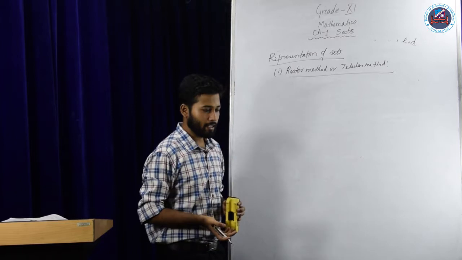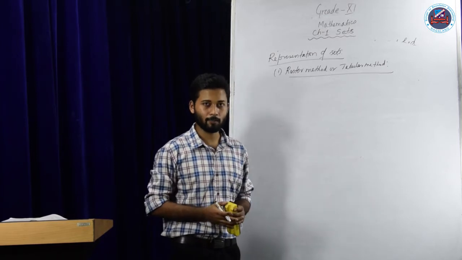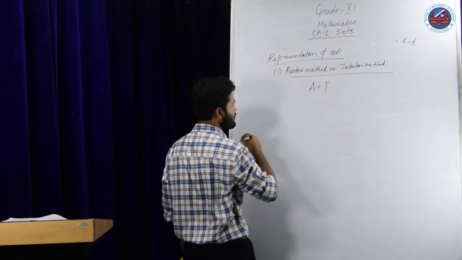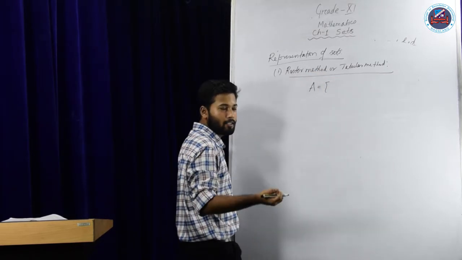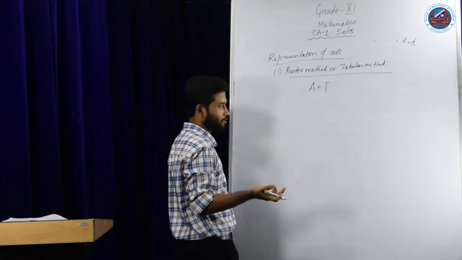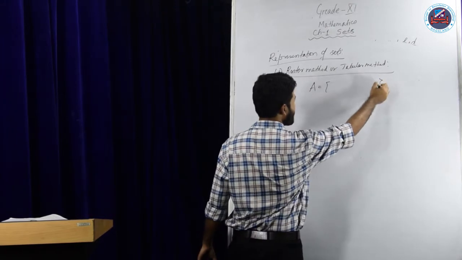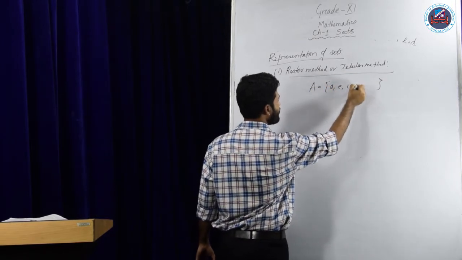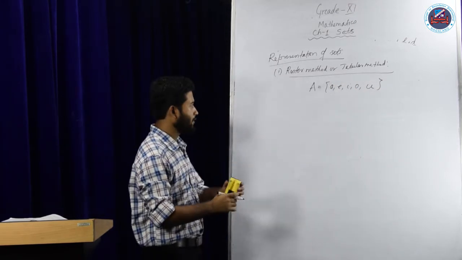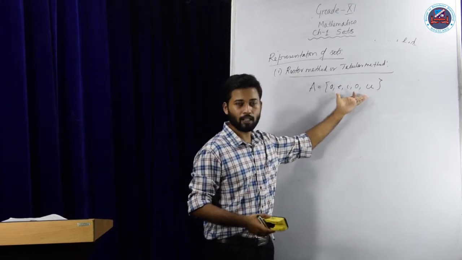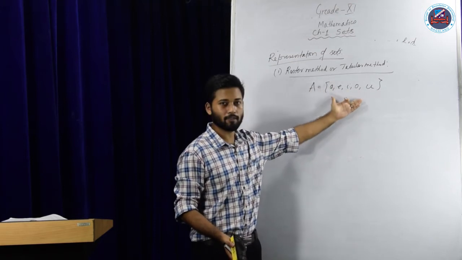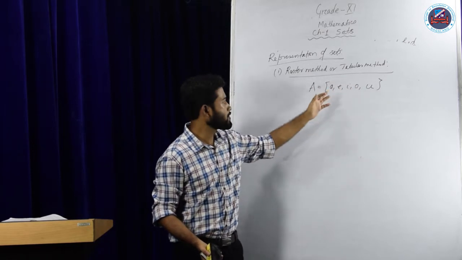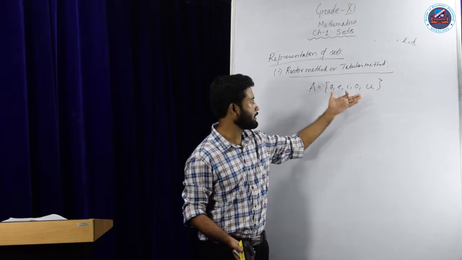Suppose I write the set of vowels in the English alphabet, then how shall we write this? We shall write A is a set such that A contains all the elements, or all the vowels of the English alphabet. Then I need to write the elements, that is A, E, I, O and U. So having written A, E, I, O, U, what shall I understand? That these are the letters from the English alphabet which are vowels. So they satisfy a certain property and they are very much well defined.